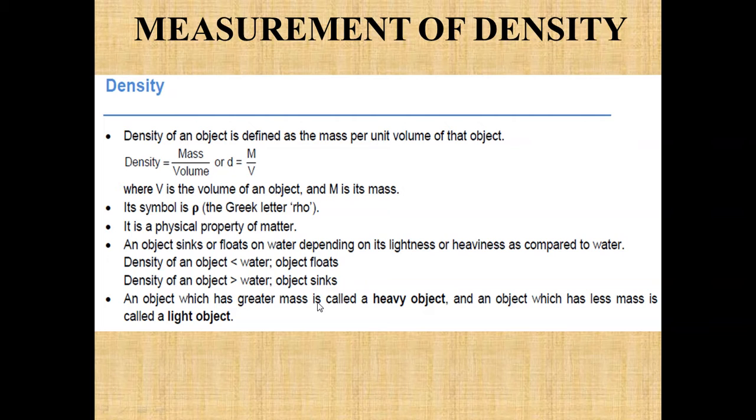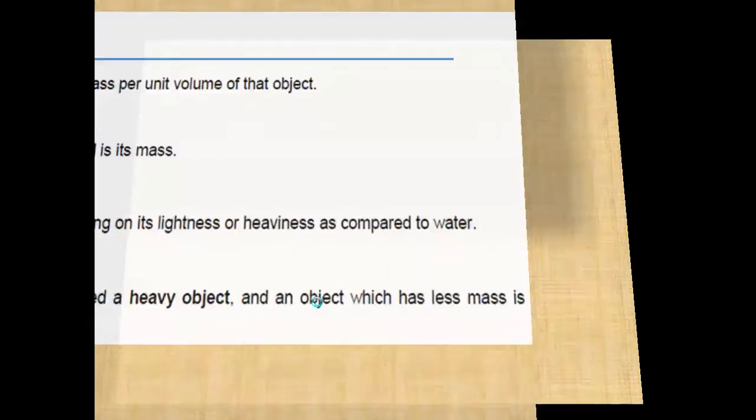So whenever you want to decide whether the given object is going to sink in the water, you just compare its density with the water. If it is more, that means it is heavier and has greater mass, so it is definitely going to sink in the water. And if it is less, that means it is lighter than water, so it is going to float in the water.